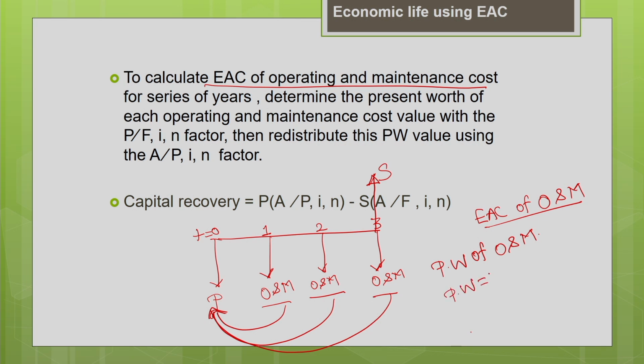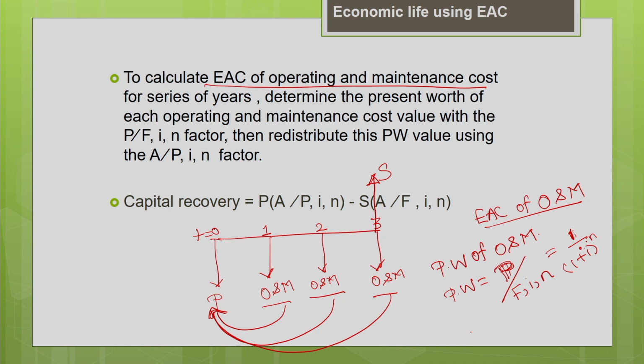So how to find the present worth factor? You need to find P for the given F, i, n. So for the known future value, known interest rate i, and known period, you are going to find the present value, that is the present worth. The factor is 1 divided by (1 plus i) power n. Okay.